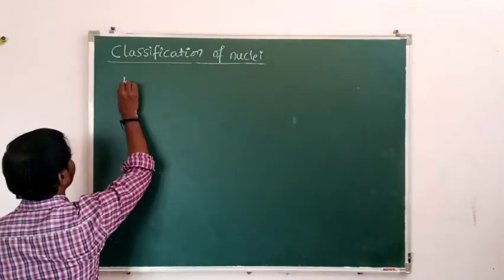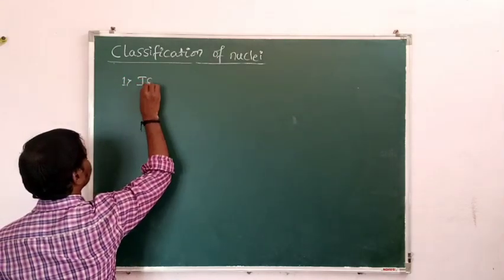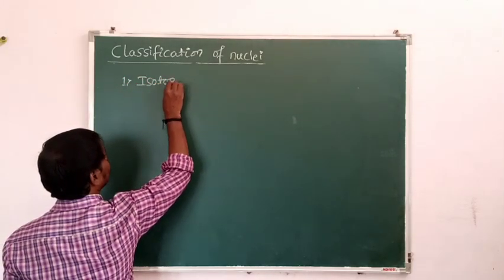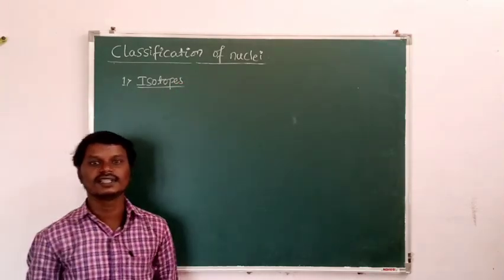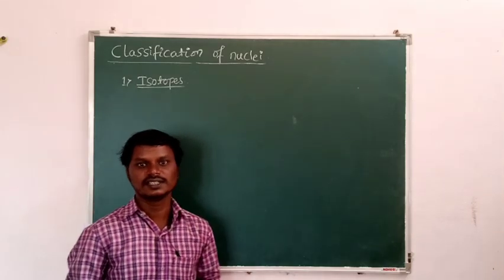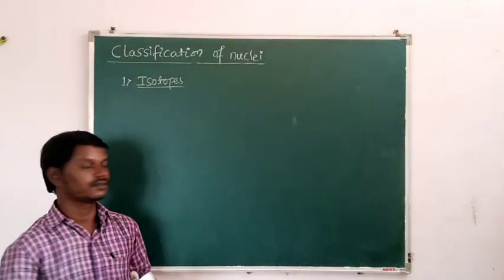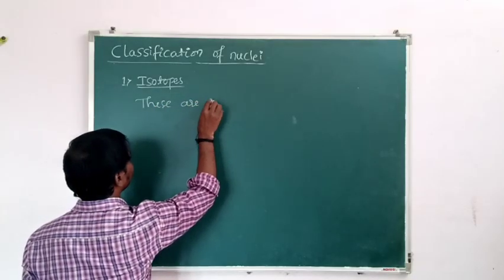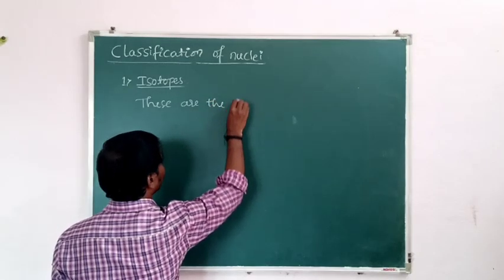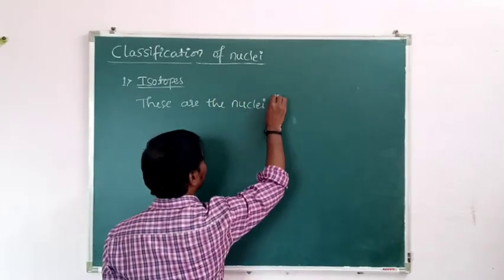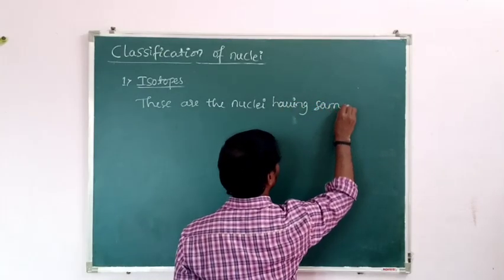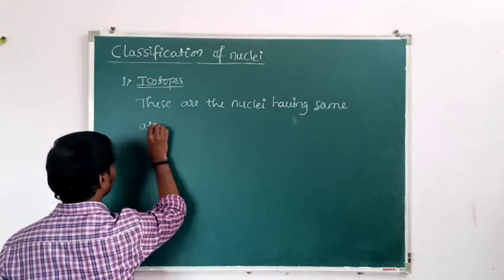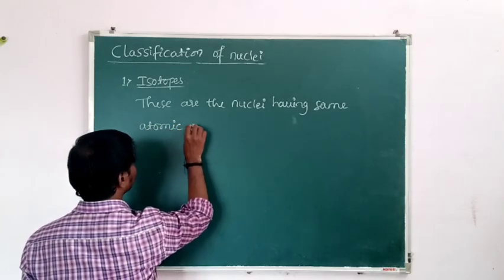First one, isotopes. These are the nuclei having the same atomic number but different mass numbers.